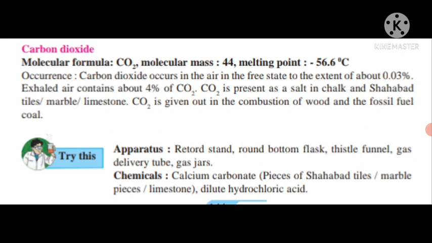Let us study how we can make carbon dioxide in the laboratory. To study the formation of carbon dioxide, we have to do one activity. For this activity, we have to take apparatus like retort stand, round bottom flask, thistle funnel, gas delivery tube, gas jars, etc. And we have to take chemicals like calcium carbonate, that is CaCO3, pieces of Shahabad tiles, marble pieces, limestone, which contain calcium carbonate, and also dilute hydrochloric acid. We have to assemble the apparatus as shown in the figure.